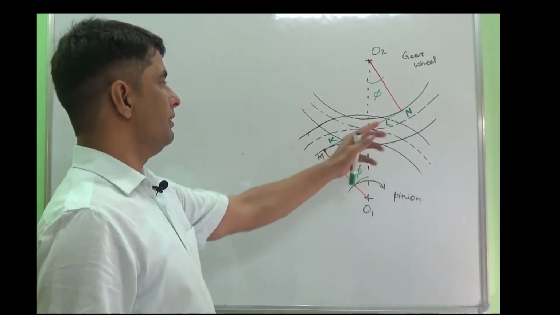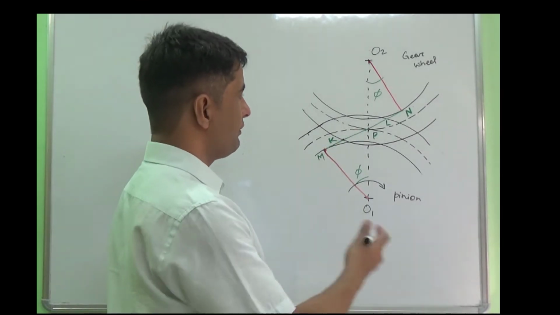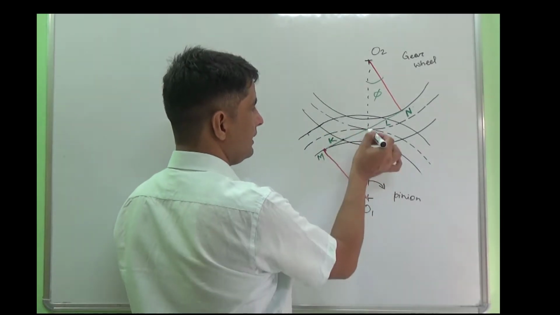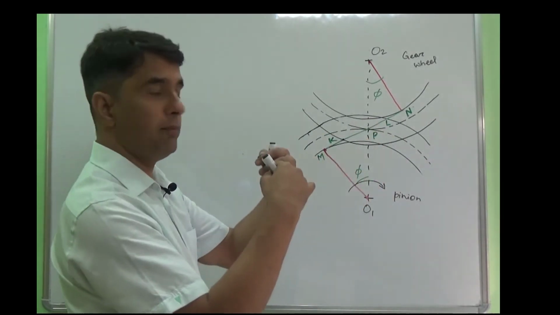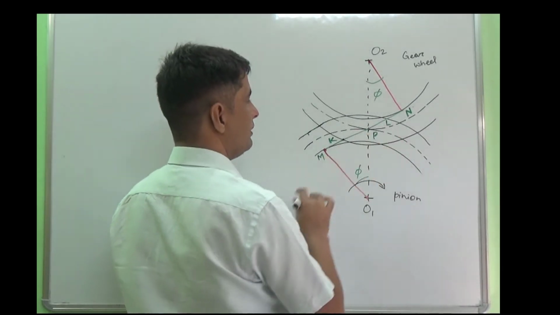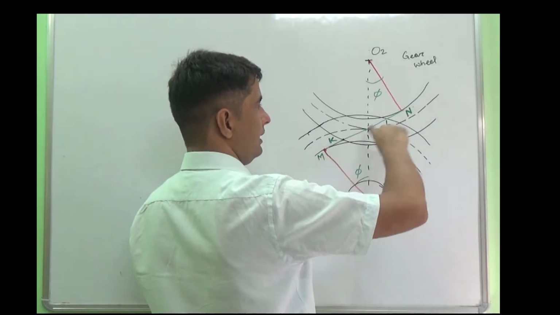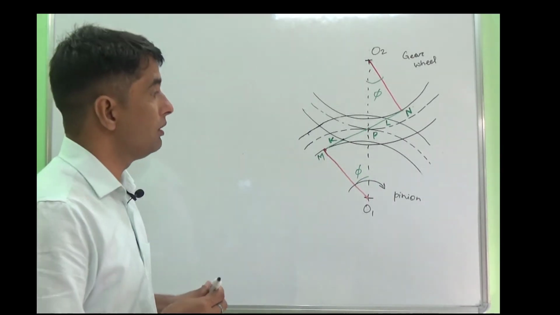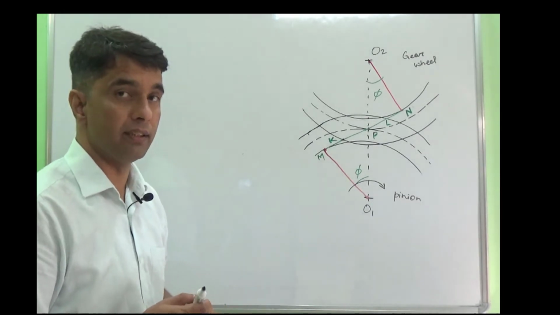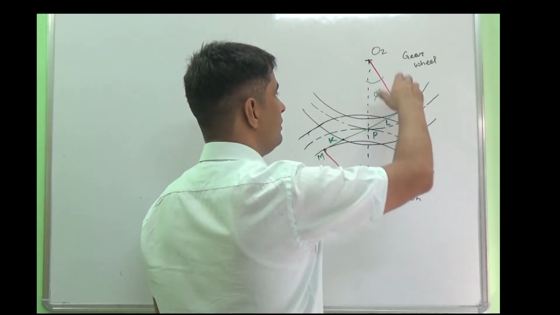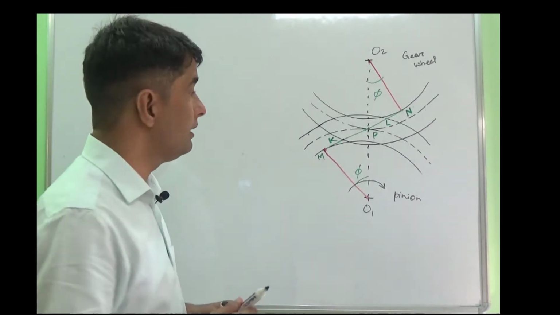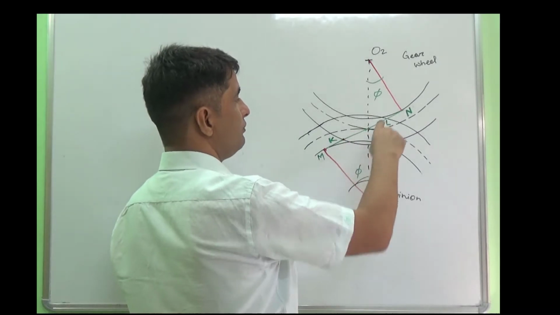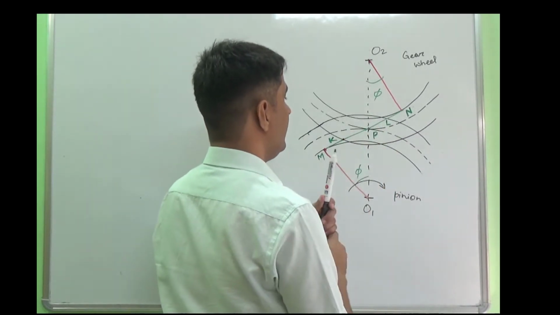So if you see this, which we have discussed earlier, these are the two pitch circles, and when these two pitch circles meet at a point, that point is known as the pitch point. You can find this line MN. MN is a line which you call the common tangent on the two base circles of the mating gears. At the same time, you can see the two points K and L.